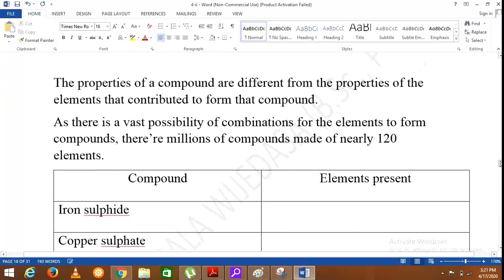As there is a vast possibility of combinations for the elements to form compounds, there are millions of compounds made of nearly 120 elements. So here, I told you so far the scientists have identified about 120 elements. So compounds are made by 2 or more elements. Therefore, there are so many methods by which these 120 elements can combine with each other to form different compounds. That is why there are several millions of compounds.